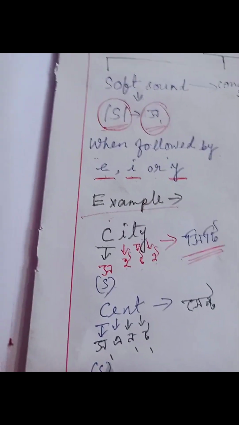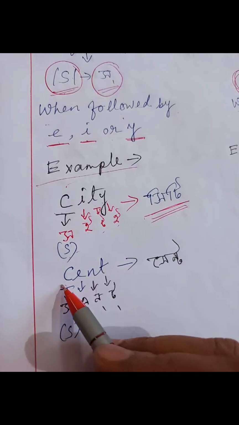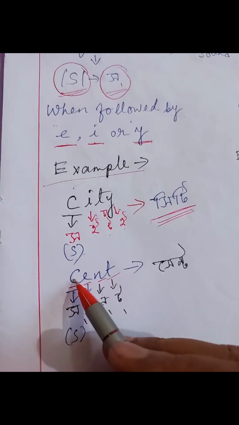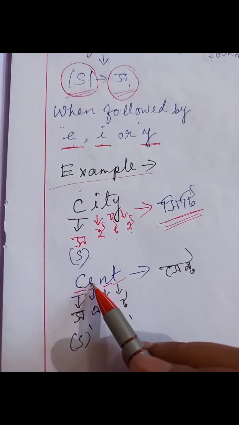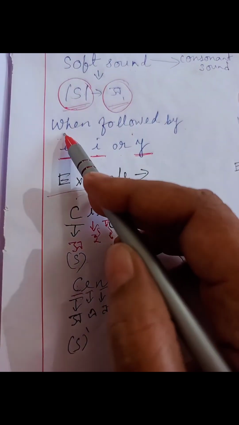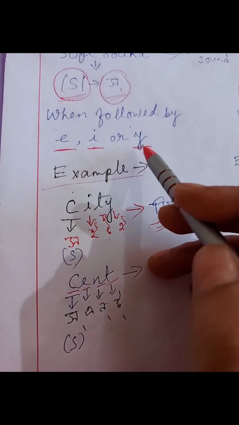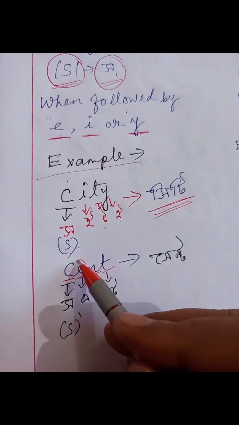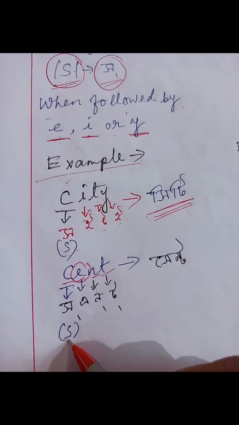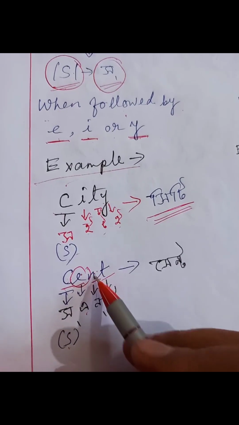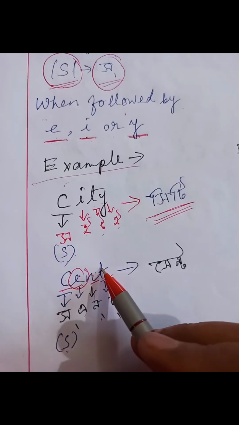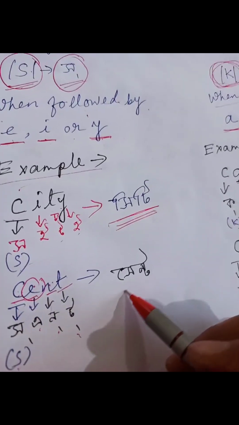Another example, cent. C-E-N-T. C here sounds also S because here is E. When followed by E, I and Y, and here is E, it sounds S. And E sounds as E, N sounds as N, and T sounds as T. So it is cent.